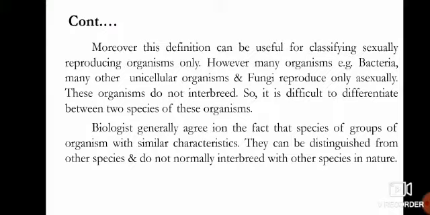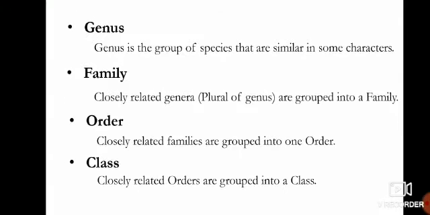Biologists generally agree that a species is a group of organisms with similar characteristics, each species having its own characteristics, so they can be distinguished from other species and do not normally interbreed with other species in nature. It means that a cat can only interbreed with a cat, a dog with a dog. So cat and dog can't interbreed with one another.